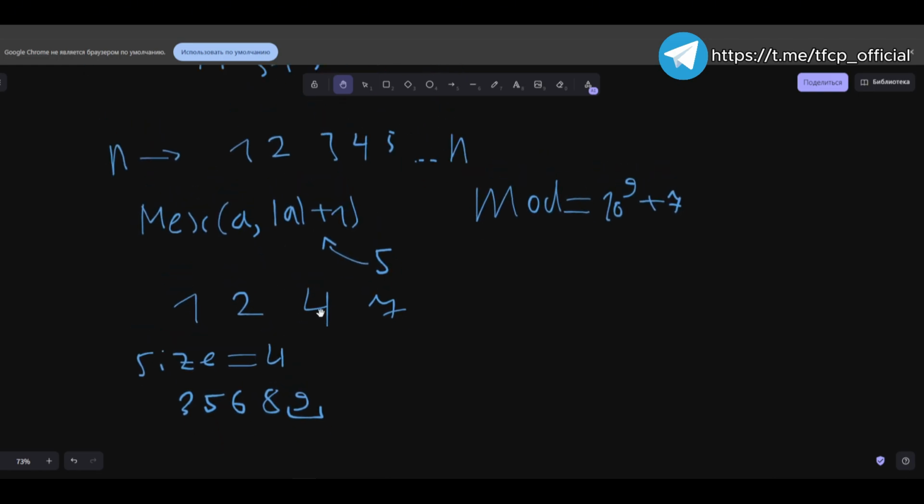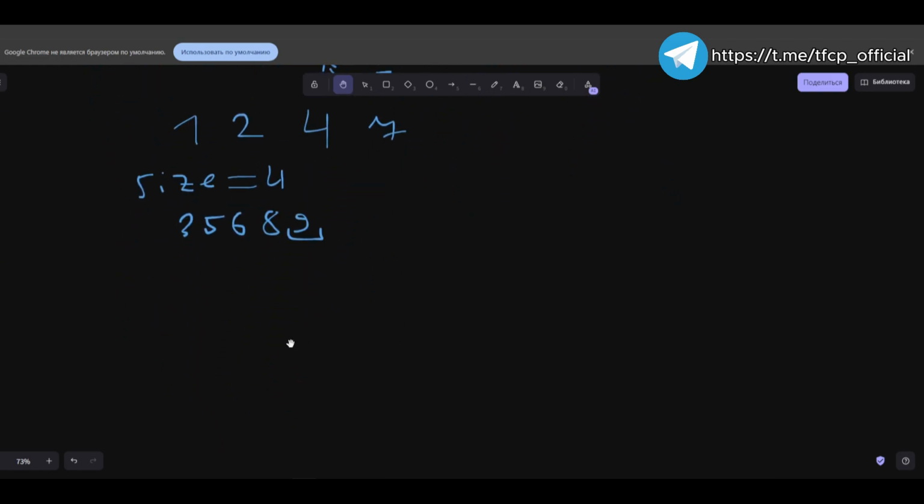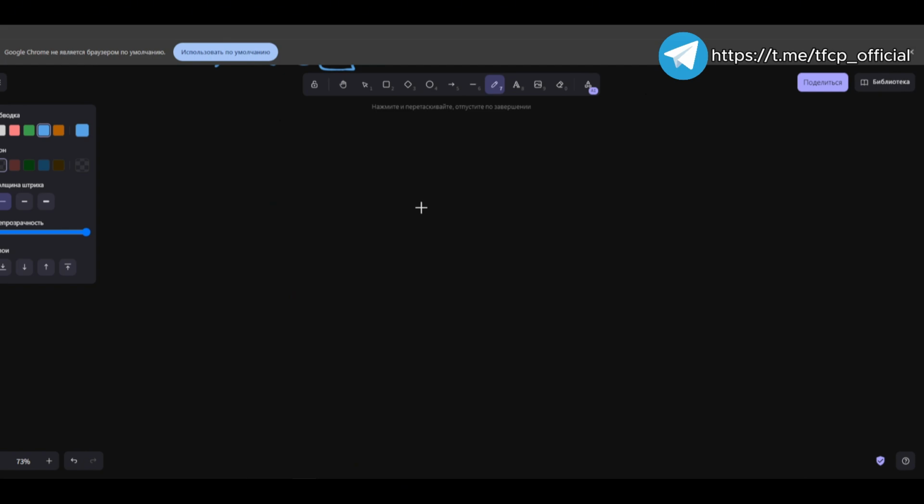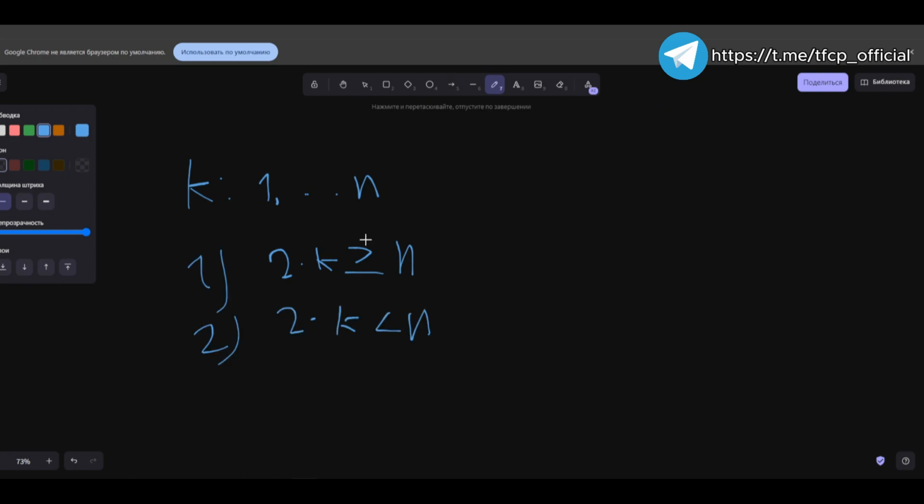We find the remainder. So how exactly is this solved? Who are we enumerating? We are enumerating the size of the set, the composition of the set, and the subset. That is, we have k. This is the size of the subset that we used. We will create a gradation for it. Accordingly, for k from 1 up, there are two types: either 2 times k is greater than or equal to the number n, or less.